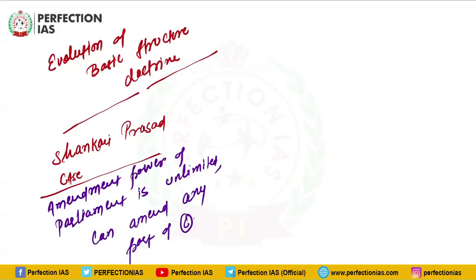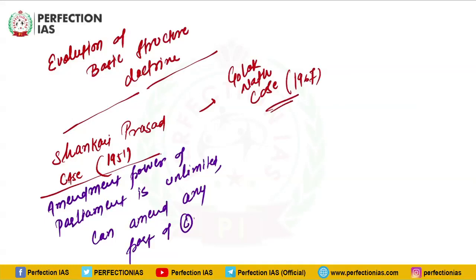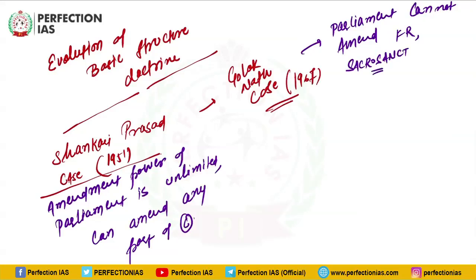Shankari Prasad was in 1951. Then Golaknath case. This was a judgment of 1967. In Golaknath case, Supreme Court said that Parliament cannot amend fundamental rights, and as per this judgment of Supreme Court, fundamental rights are sacrosanct. Sacrosanct means they are pure, they cannot be changed. So fundamental rights were given higher priority, higher position as compared to other parts of the Constitution. This was the verdict of court in Golaknath case.